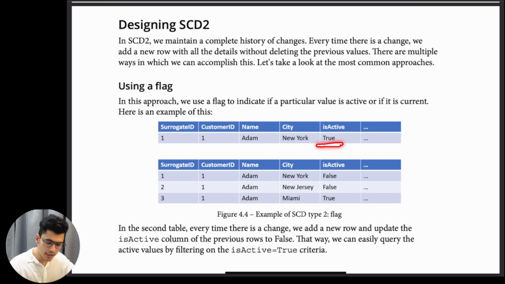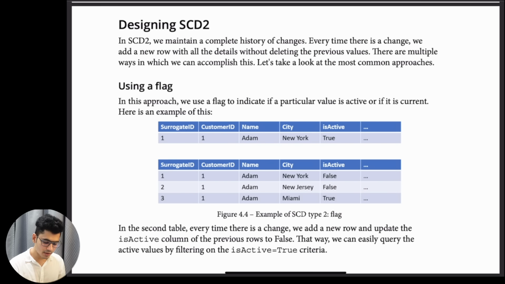And as you can see, it is currently true. That means this particular user is currently living in New York. There are some updates that happen. First he was living in New York, then New Jersey, and now currently he is living in Miami. So as you can see, the is_active is false, false, and true.